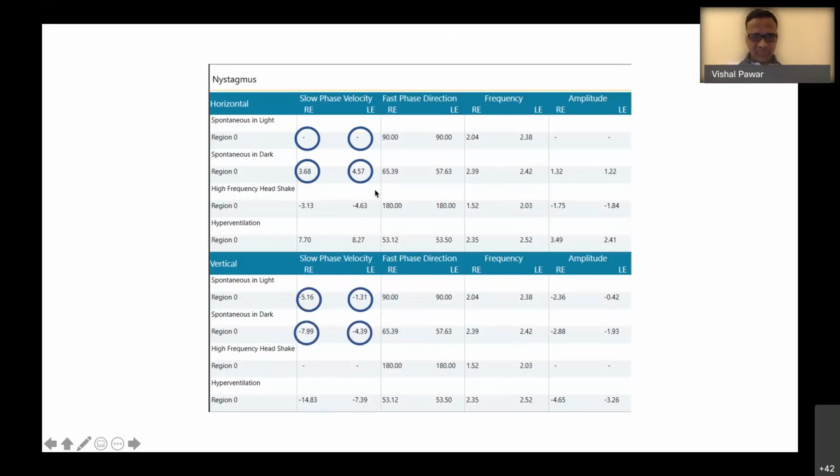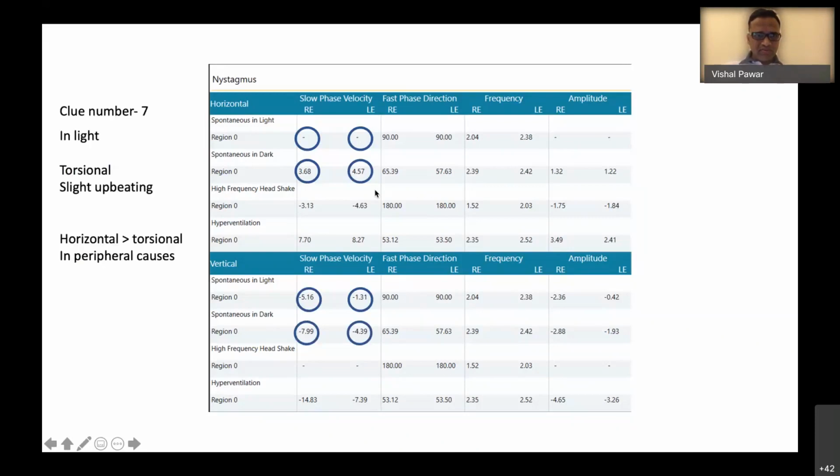which was enhanced in the dark. So the clue number 7 is in light, that is with fixation, the patient had predominantly torsional nystagmus with slight upbeating component. But usually in peripheral causes, we see horizontal torsional nystagmus and not pure torsional nystagmus. That is a very important clue. And in dark, the patient had torsional nystagmus with enhanced upbeating and the horizontal left beating component.